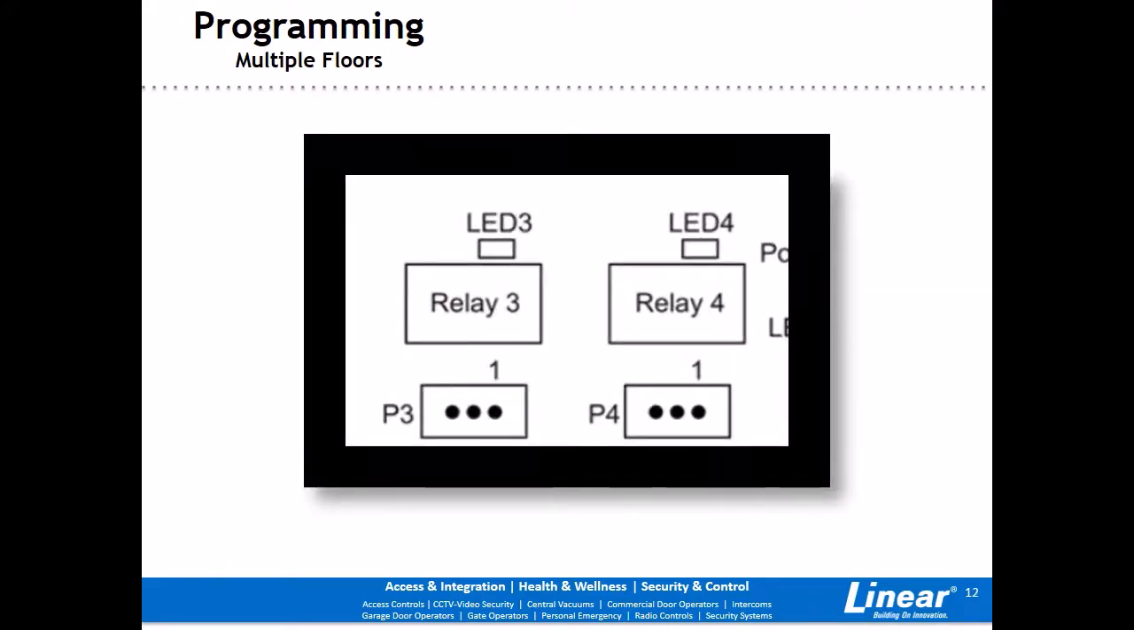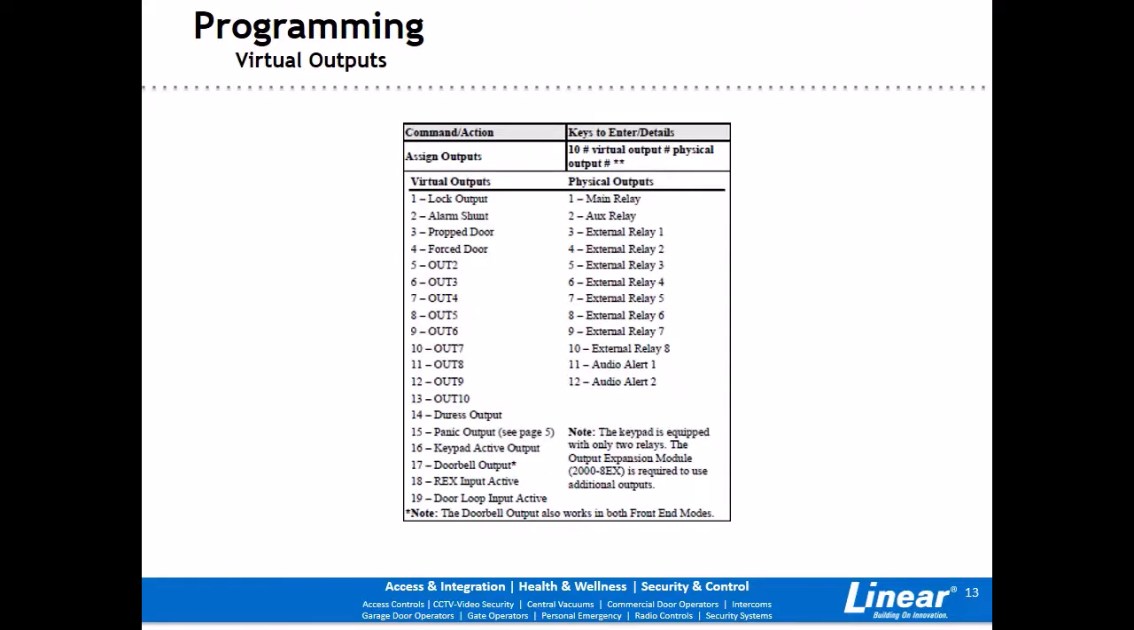Now when you use the pin 3333, this will activate relays 3 and 4, giving you access to floors 3 and 4. You can control up to 10 floors using the 2000 keypad for elevator control. Use this chart to determine what outputs you will need to program.